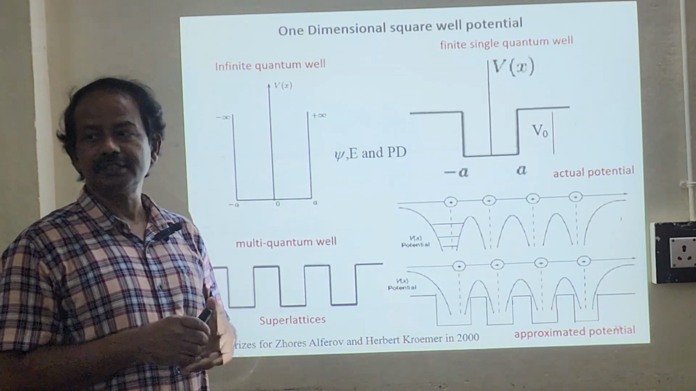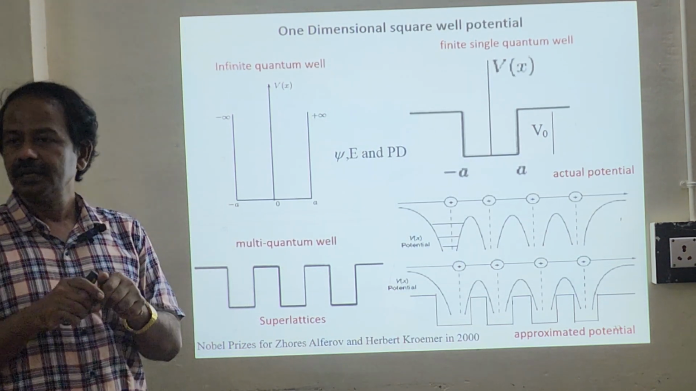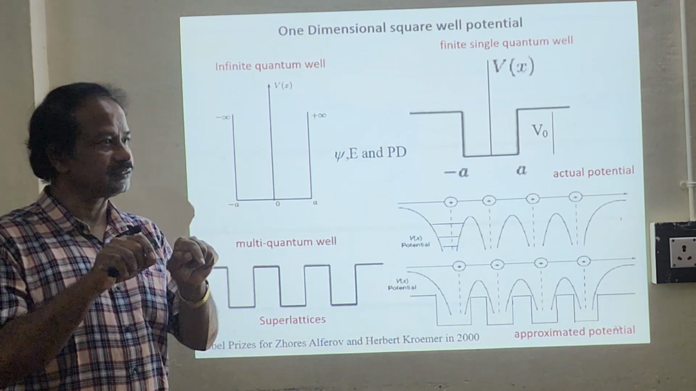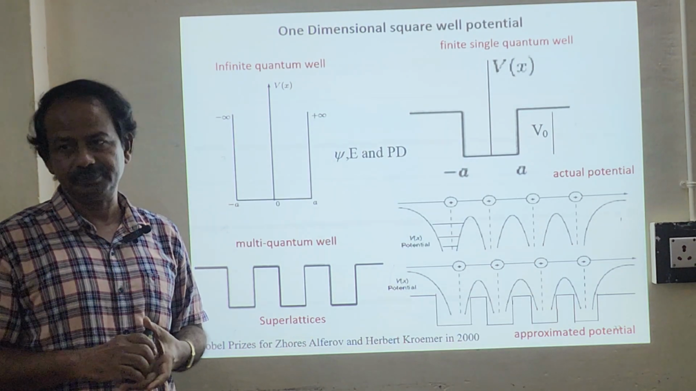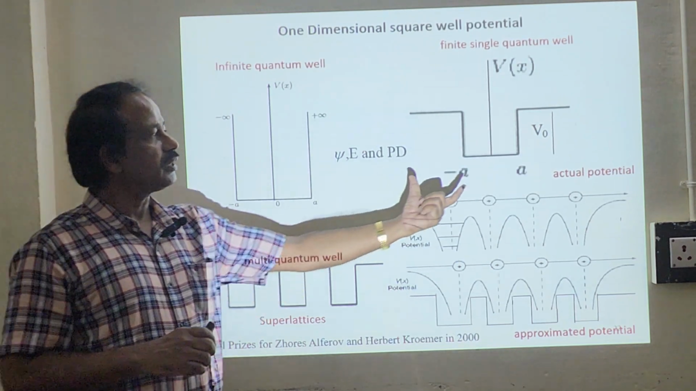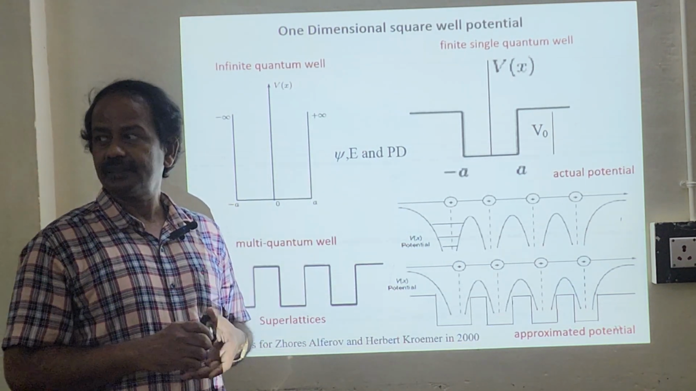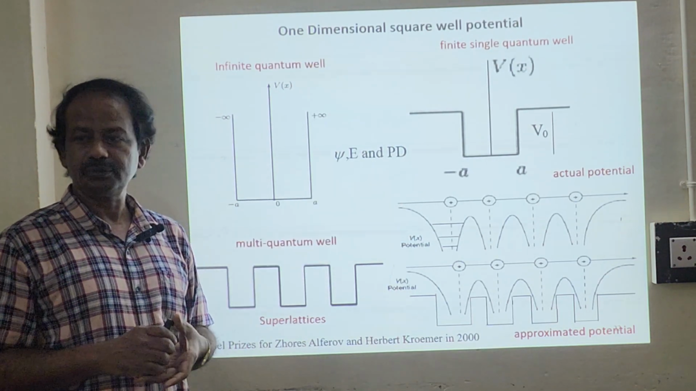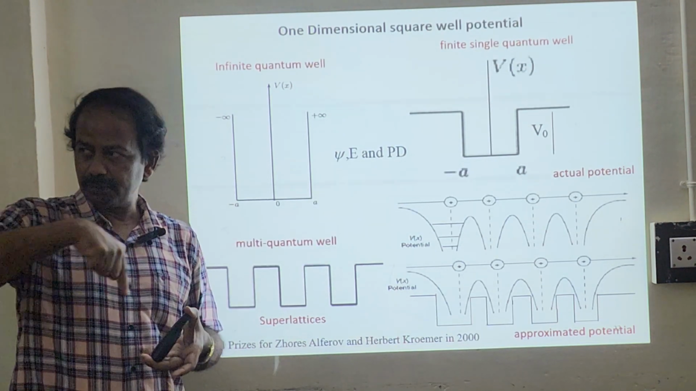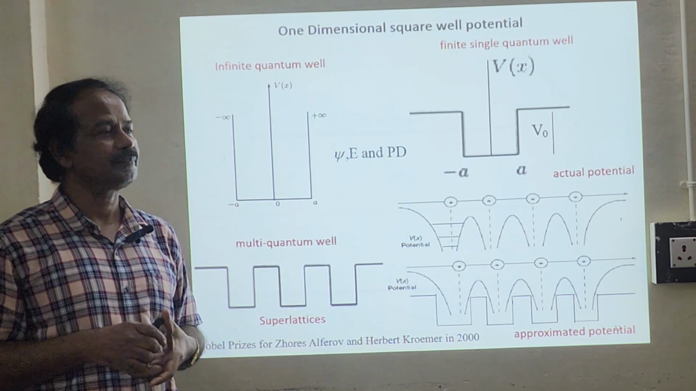So this is about a single quantum well, in which the electron or a particle inside is confined within the quantum well. And of course this is the well width, that varies from minus A to plus A. So the electron can move in the well in 2 dimensions.